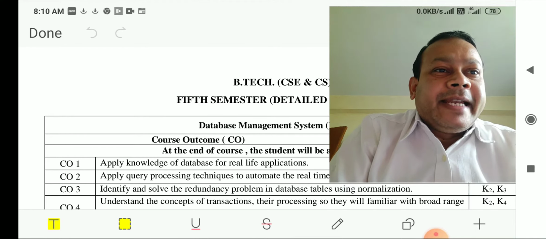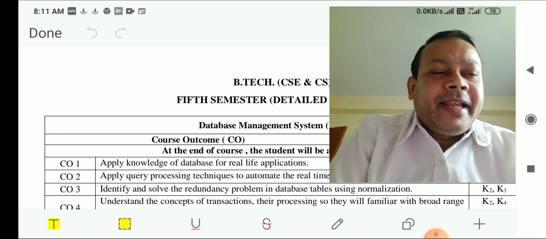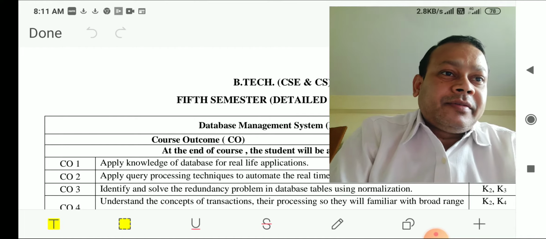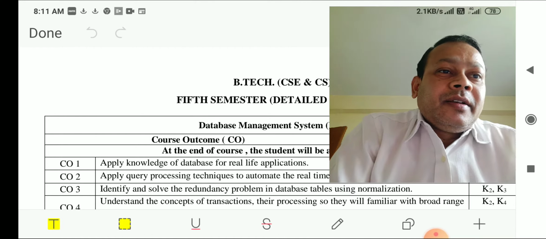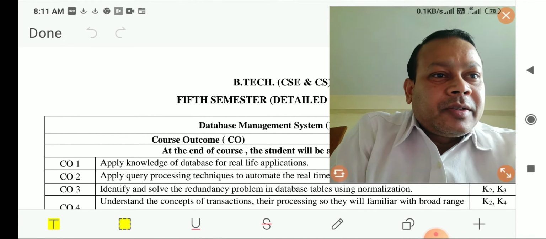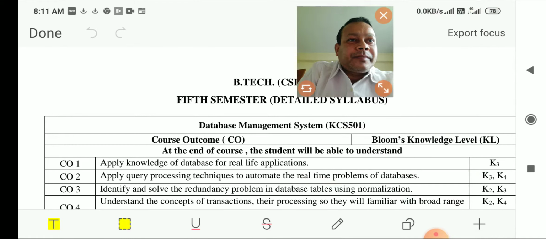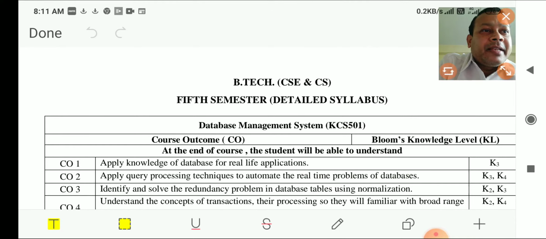So we are going to see the detailed syllabus for this database management system: what we are going to study, what is the importance of DBMS in our day-to-day life, where we are using DBMS, and what the advantages of DBMS are. So all these aspects we are going to cover one by one. I have already opened the syllabus for you. I think you are able to see the syllabus prescribed by AKTU, isn't it?